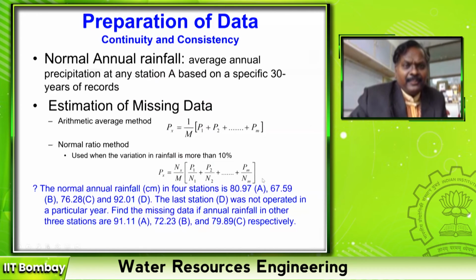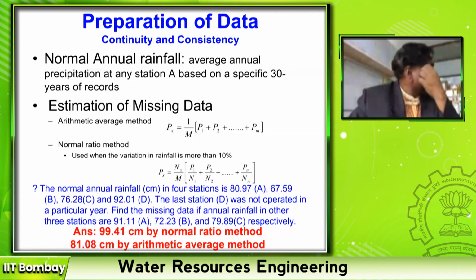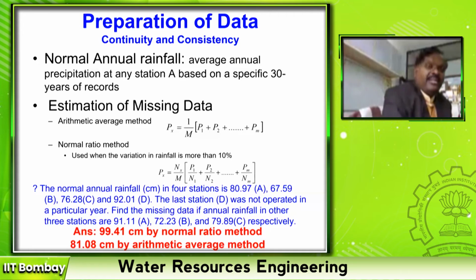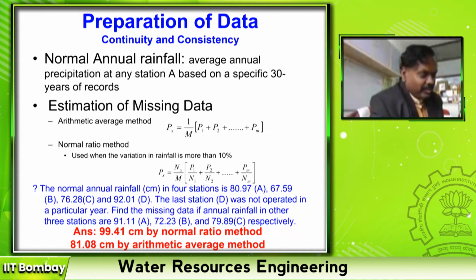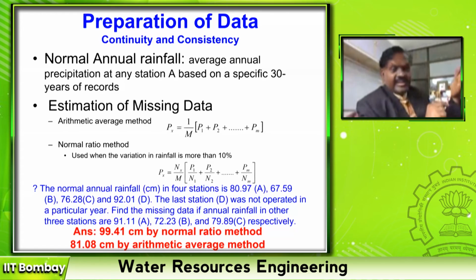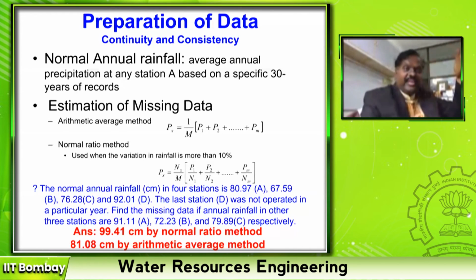Now what happened? I have installed a number of rain gauges throughout the basin or throughout the country and started measuring the data. What is the use? It's a natural process happening and you are measuring every day. And as a human being, when you measure, you don't remember it, so you maintain a record. And in the record, you write the date and amount of rainfall. So you are writing it down for every day.